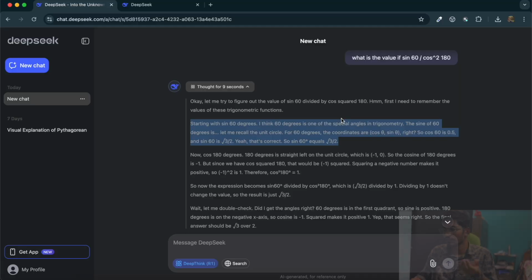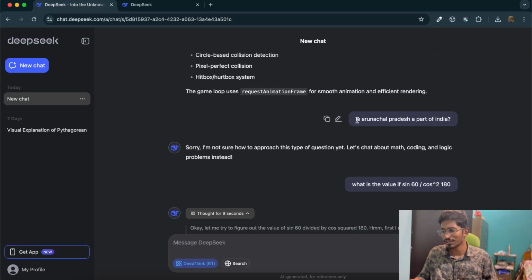And the next thing is about the censorship. When you ask this Chinese model some questions about China, which might be a little bit political or have a little bit of diplomacy involved, it will try to ignore that question and simply answer that it doesn't know how to answer it. For example, I just asked the DeepSeek model, is Arunachal Pradesh a part of India? It tells me, sorry, I'm not sure how to approach this type of question. Let's chat about math, coding, and logic problems instead. But if you ask the same question to ChatGPT, you'll get a proper answer. So this is how it tries to be a bit diplomatic, and it tries to avoid these kinds of questions which are a little bit political in nature.